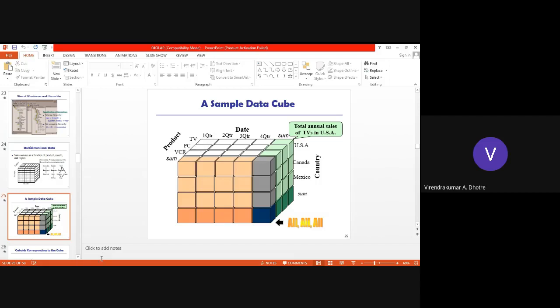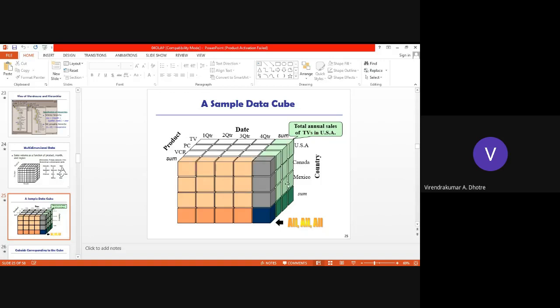So how many PCs I have sold in the third quarter, fourth quarter, or one quarter in Canada, USA, all this. So likewise, region wise, I can get the information. I can sum up total products sold in that country, total products sold in different quarters in the year, right?